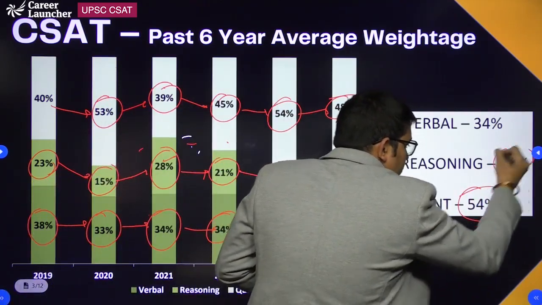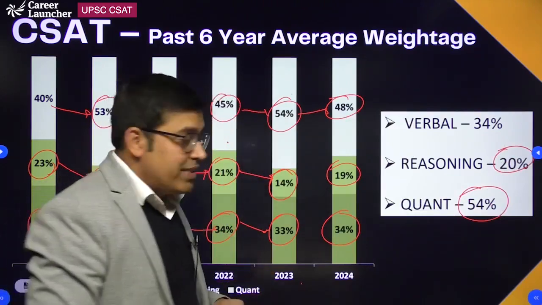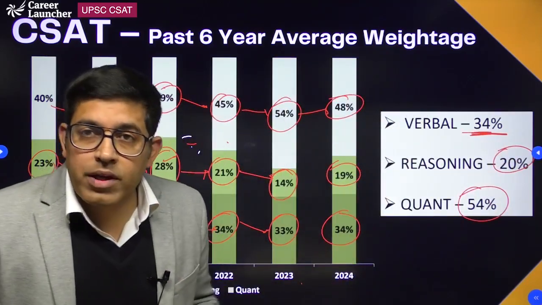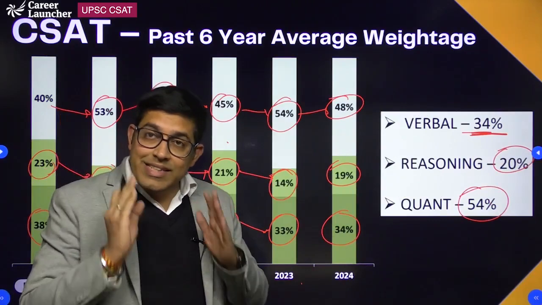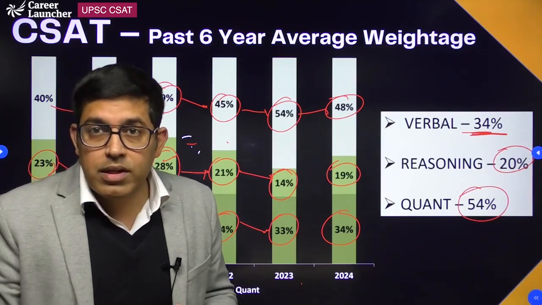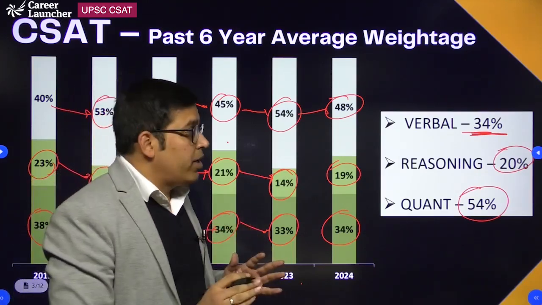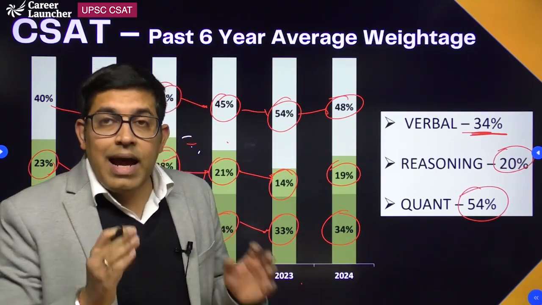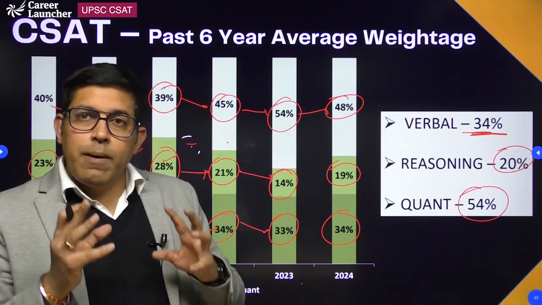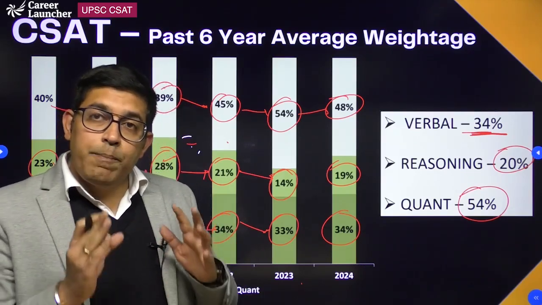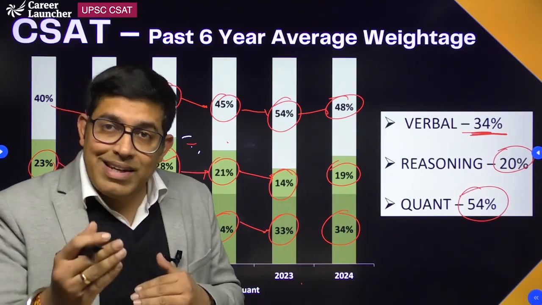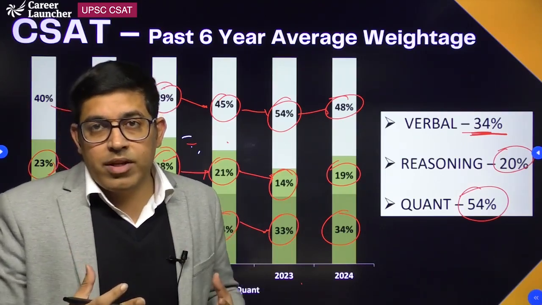20% of the paper used to come from the reasoning section on an average in the last 6 years and the rest 34% used to come from verbal, that means reading comprehension. So the biggest section in CSAT examination in the last 6 years is quant with close to 50%. The second biggest section is reading comprehension at around 34-35%, and then roughly 20% questions used to come from reasoning. This gives you a basic idea of how the paper pattern is and what you need to focus on, in what weightage, while you are preparing for CSAT examination.